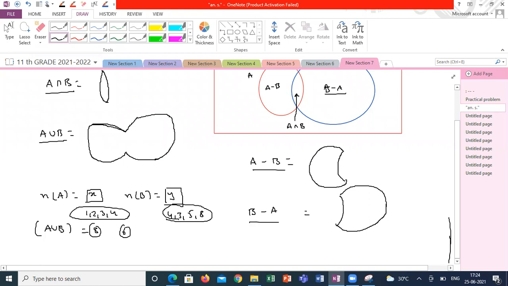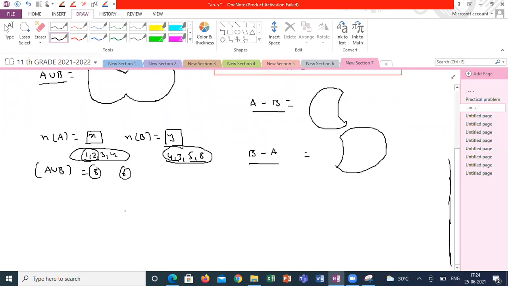That's the reason I first find A minus B: 1, 2. B minus A: 5, 8. Intersection is 4, 3. So 1, 2, 5, 8, 4, 3, total elements are 6. Correct or not? Guys, are you clear what I am saying?